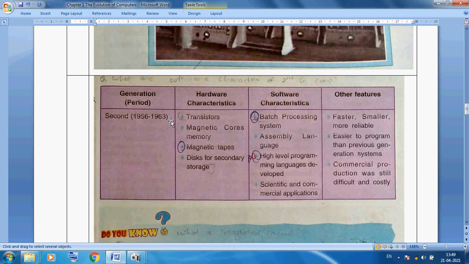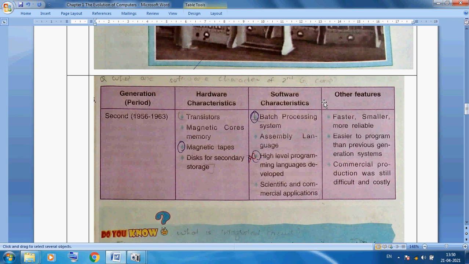In this generation, 56 to 63, transistors were used for processing, magnetic core memory and magnetic tapes were used to store data, and disks for secondary storage. Batch processing software was used, and assembly language was used, because machine language is very difficult, so to remove this difficulty assembly language was used. High level programming languages developed, and scientific and commercial applications were developed.